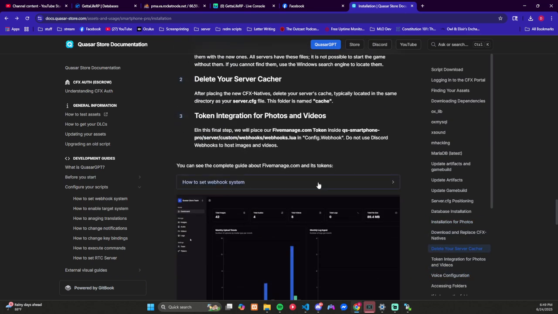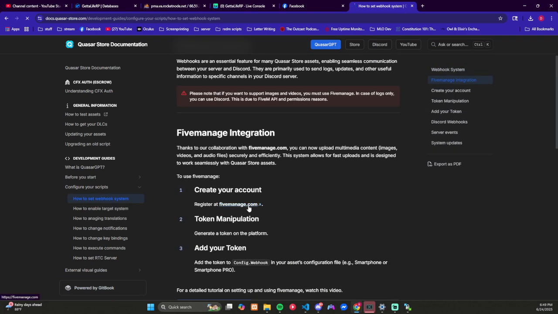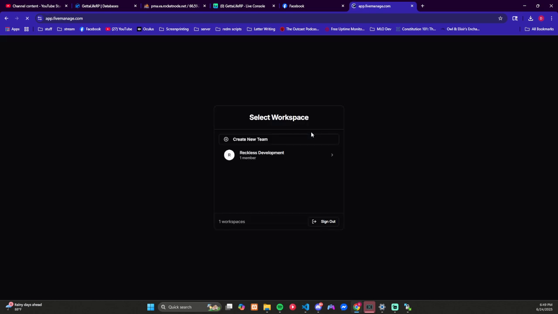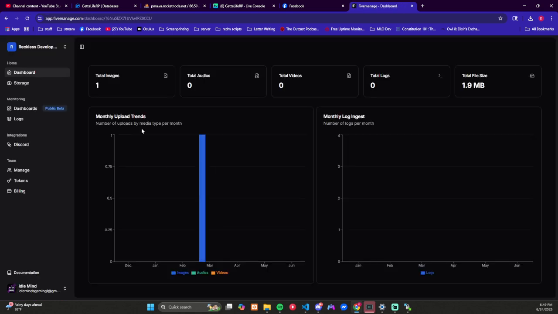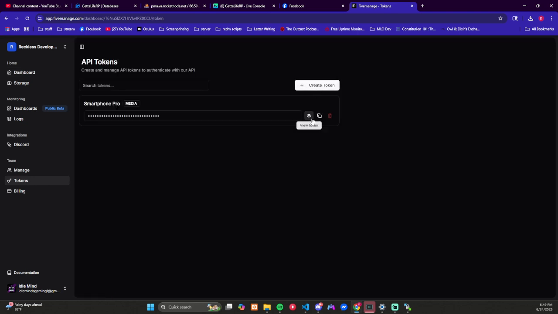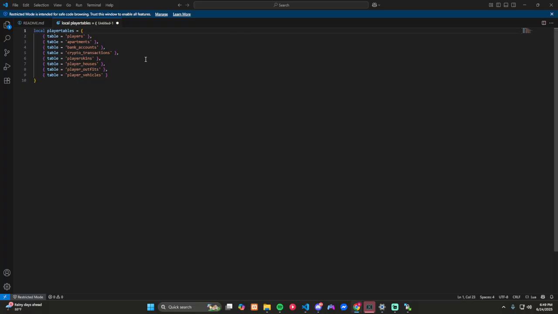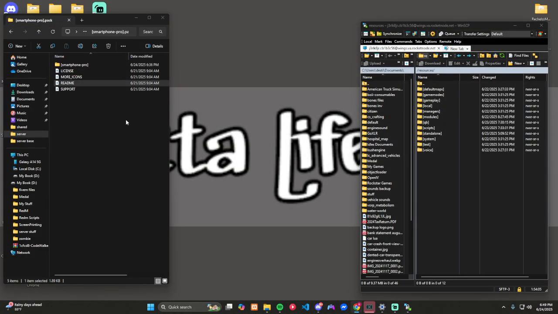So again, I'm going to go back to Fivemanage and leave it sitting there for us on this installation. Again, all you got to do is create your account, and it'll let you create a new token from here. I'm going to leave it here so that I can copy that token to the server when I'm ready for it. So we're going to go back to this page. Let's get rid of this.